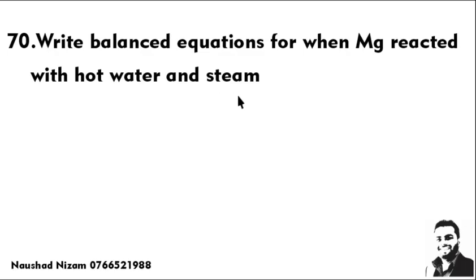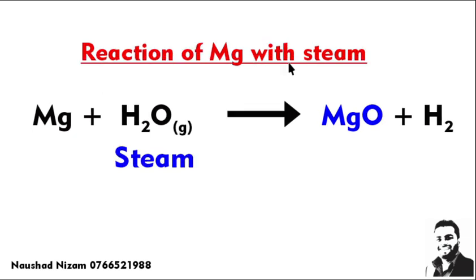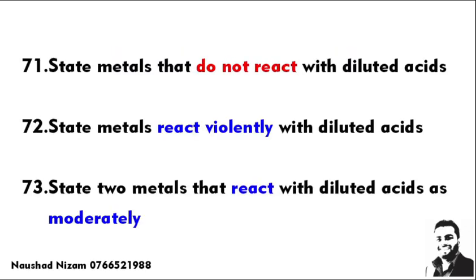Write the balanced equation when magnesium reacts with hot water and steam. This is another very important reaction. With hot water they give magnesium hydroxide and hydrogen gas, the balanced equation. You write and practice it. Reaction of magnesium with steam gives magnesium oxide. Please remember again, with steam, magnesium oxide.